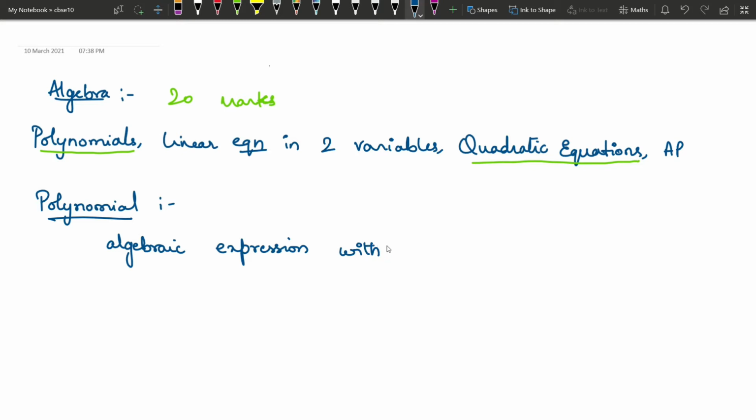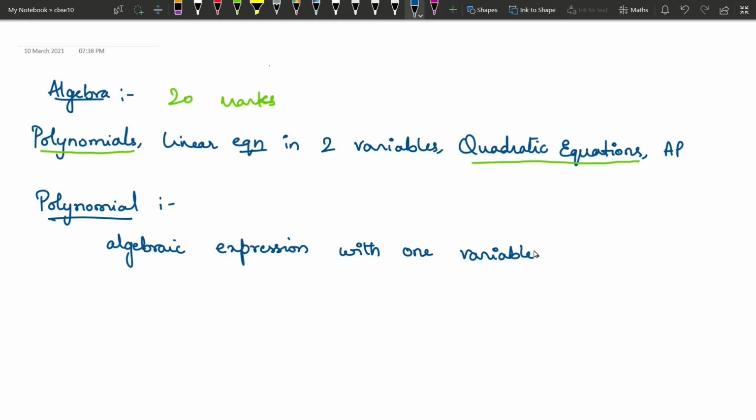An algebraic expression with one variable is called a polynomial. And we will have many terms in the polynomial, multiple terms. In each term you will have a variable, and that will be raised to some power. So we say something called the degree of a polynomial. The degree of a polynomial is the highest power of the variable in that expression. So that defines the degree.